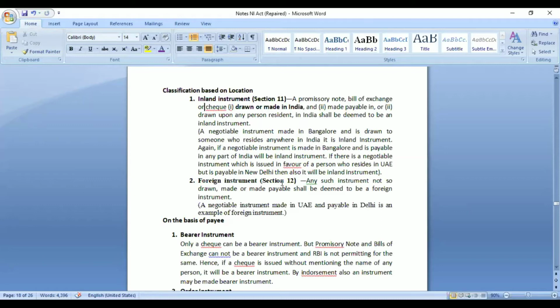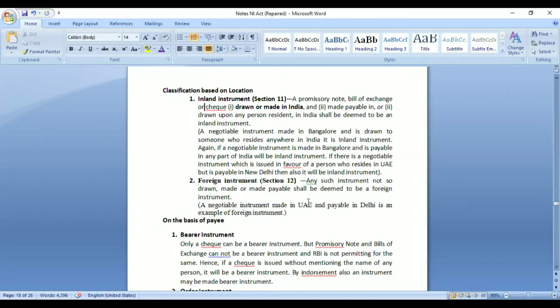And then foreign instrument, it is defined under section 12. What is a foreign instrument? Any such instrument not drawn or made payable in India shall be deemed to be a foreign instrument. That means any instrument where this first condition is not fulfilled would be considered as a foreign instrument. So a negotiable instrument made in UAE and payable in Delhi is an example of a foreign instrument.